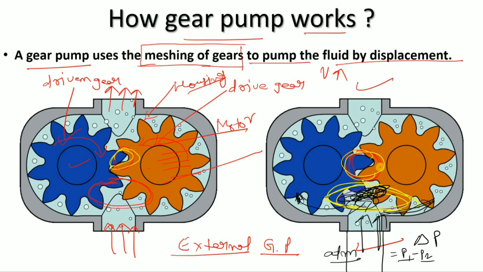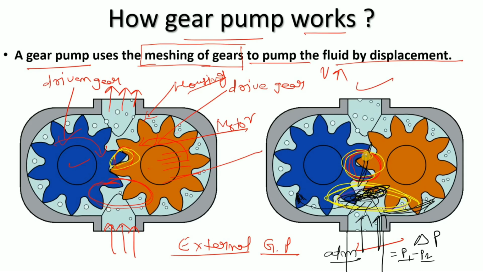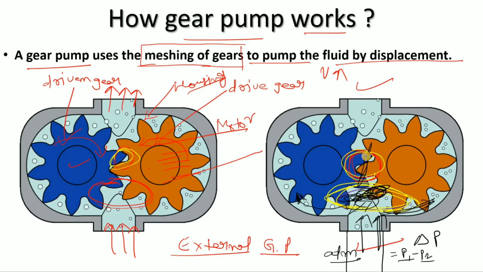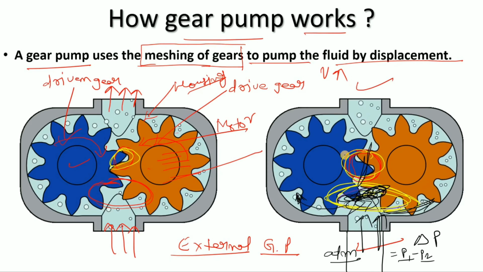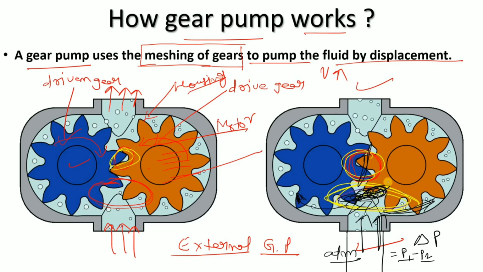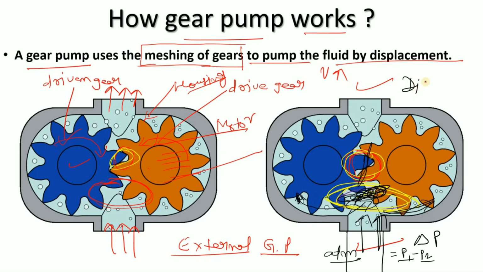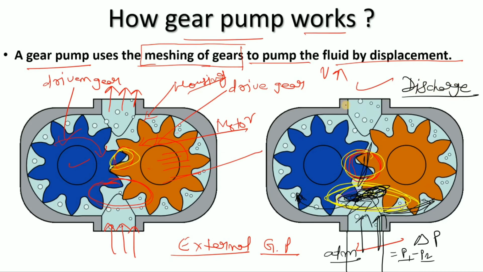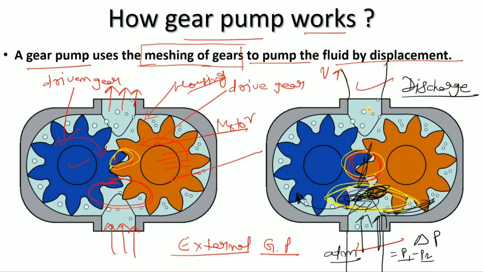And it will not pass from here because the clearance between the gears is very small or negligible, less than 10 microns, right? Now we have discussed the suction side. Now what will happen at the discharge side? So at the discharge side, what will happen, if you simply look here,